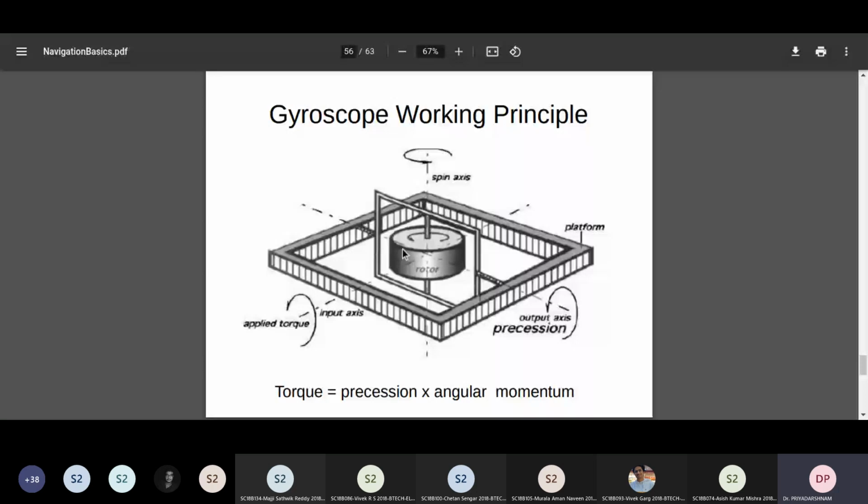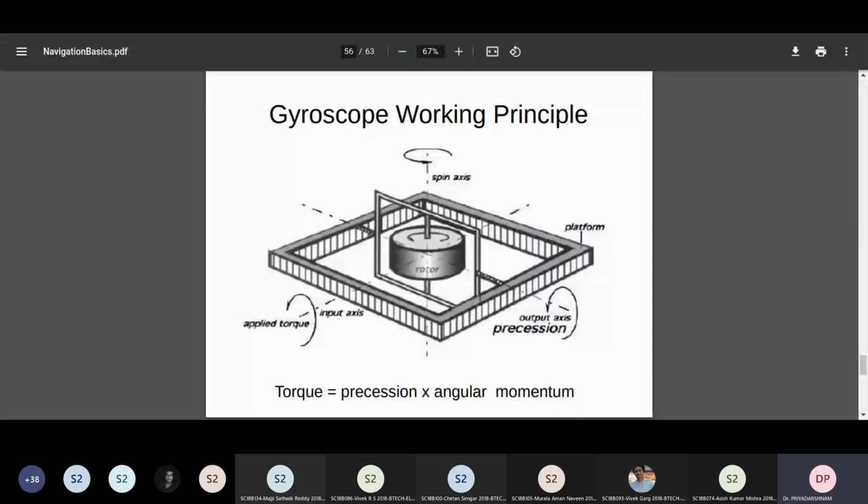So just think for a moment, there is a high speed rotating object in the center. There is an inner gimbal which is free to rotate with respect to the outer axis, but you are applying the torque orthogonal to this outer axis, along the plane of the outer platform.